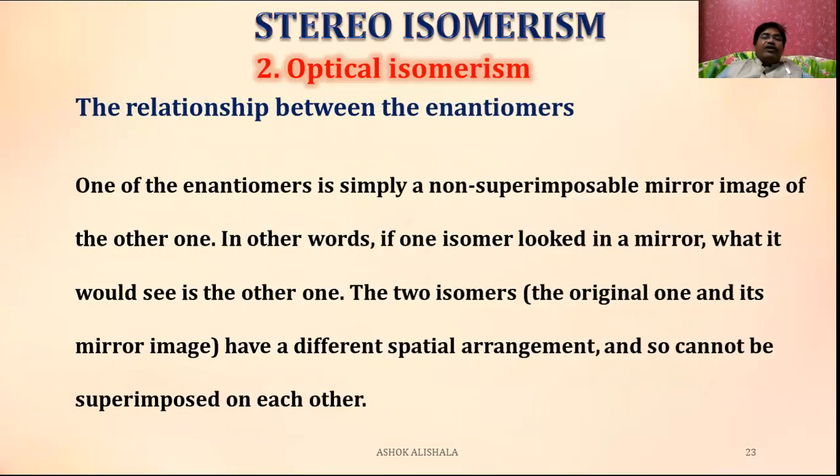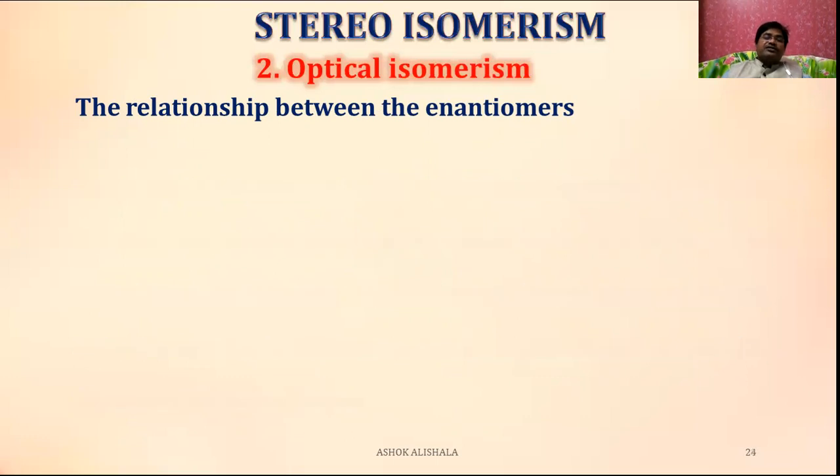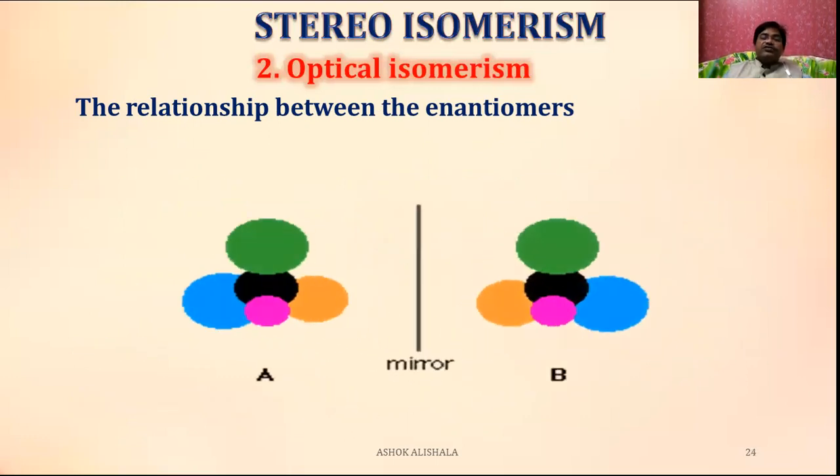What is the relationship between the enantiomers? One enantiomer is simply a non-superimposable mirror image of the other. In other words, if one isomer is looked at in a mirror, what you would see is the other one. The two isomers, the original one and its mirror image, have different spatial arrangements and so cannot be superimposed on each other.